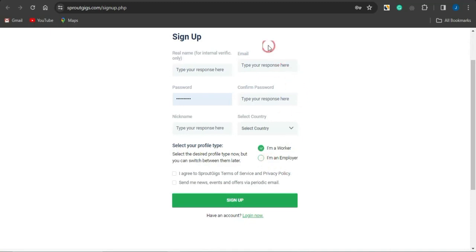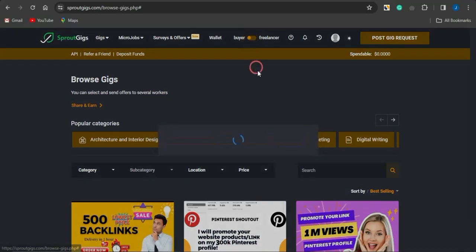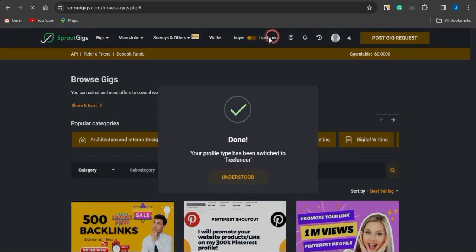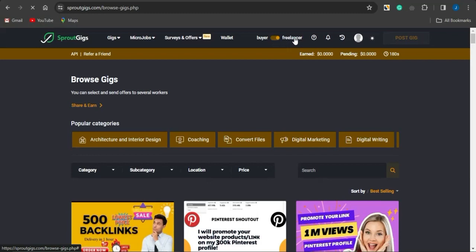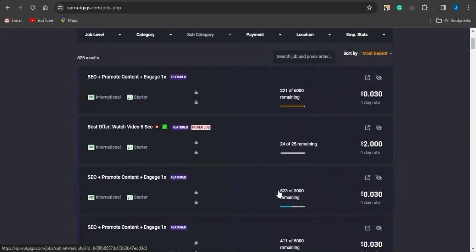So once you have successfully signed up and logged into your account, you should be brought to a page such as this. And if you are on the freelancer section right here or the freelancer account, you can just switch that. That is actually the worker section. All you need to do right now is to come right here, click on find jobs. If you click on find jobs right here, you'll be able to see a lot of micro tasks you can go on to doing.